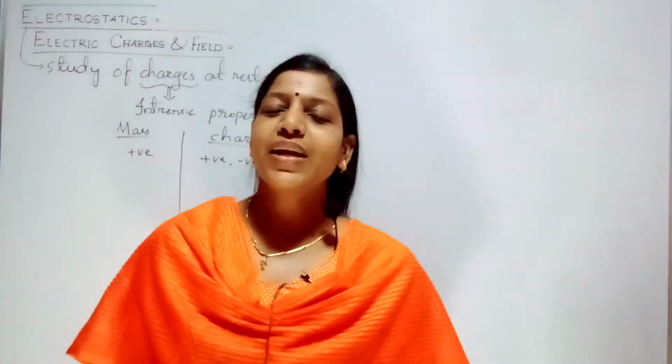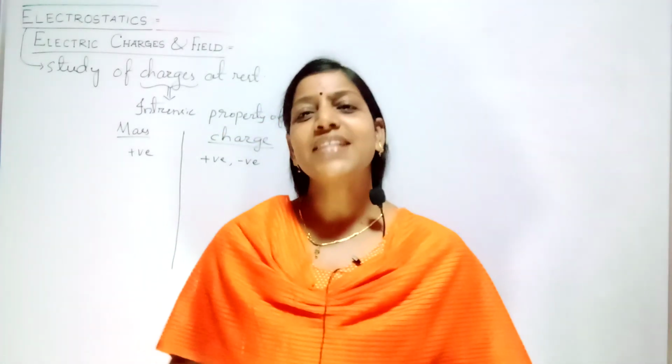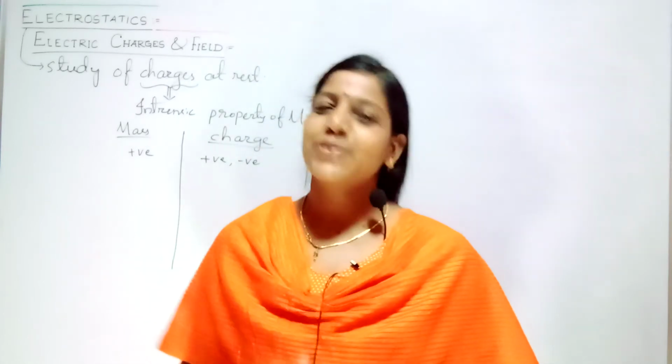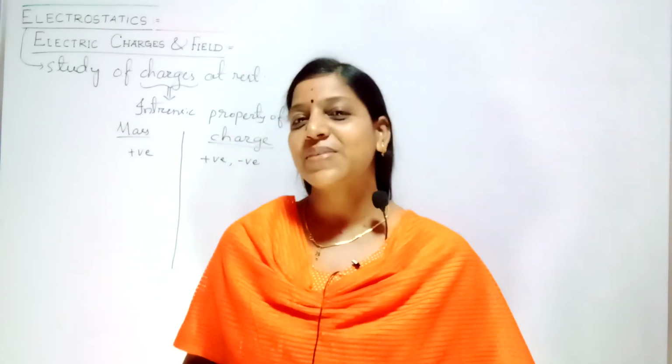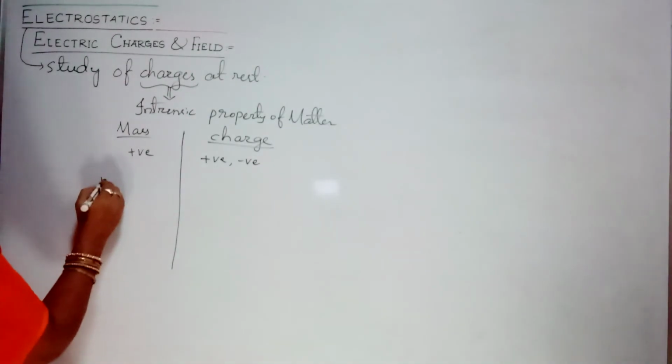The second important factor is that mass depends on speed, whereas charge is independent of speed. I hope you have studied in your 11th or plus 1 science that mass is dependent on speed. What is the formula?